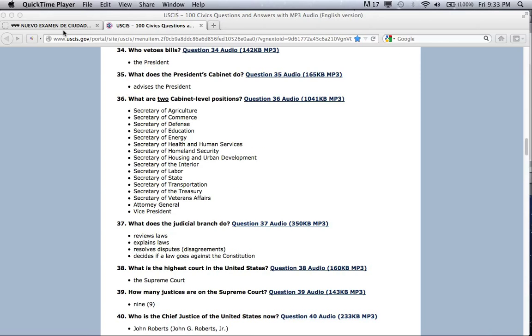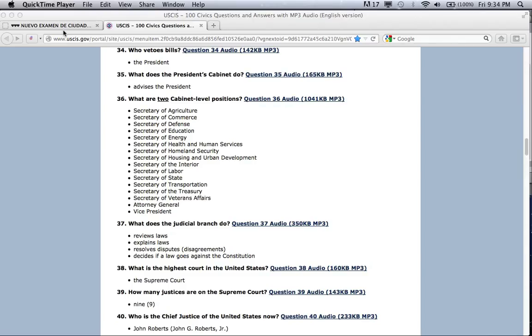What are 2 cabinet-level positions? Secretary of Agriculture. Secretary of Commerce. Secretary of Defense. Secretary of Education. Secretary of Energy. Secretary of Health and Human Services. Secretary of Homeland Security.